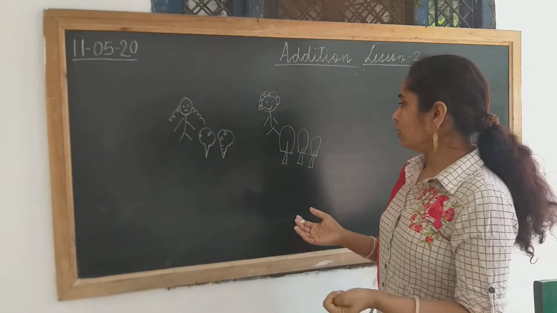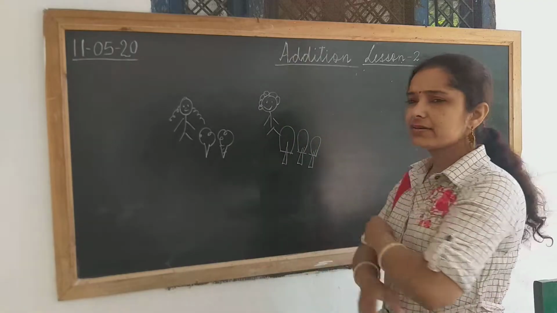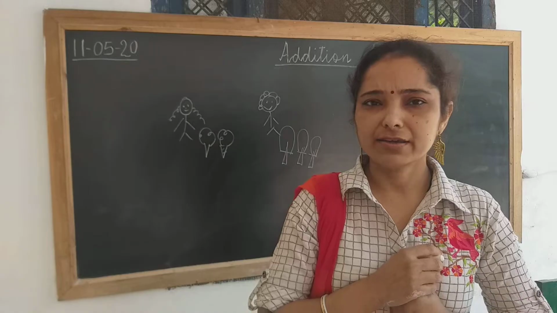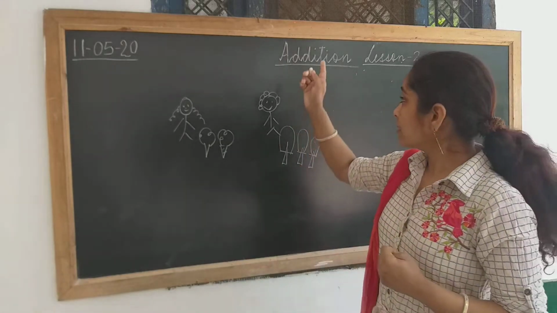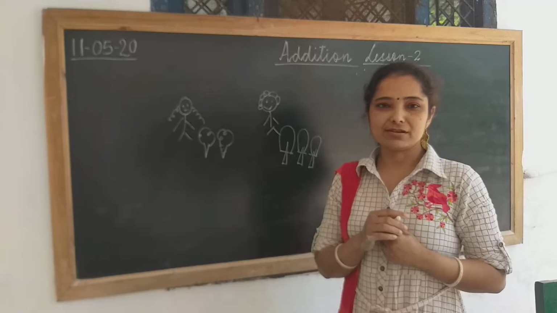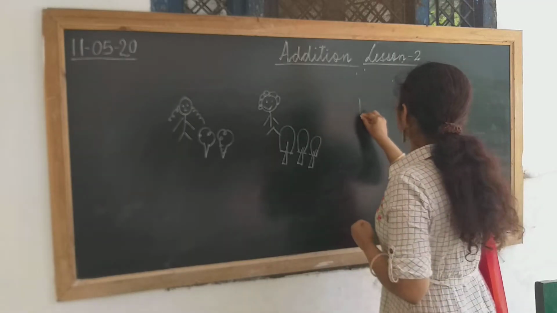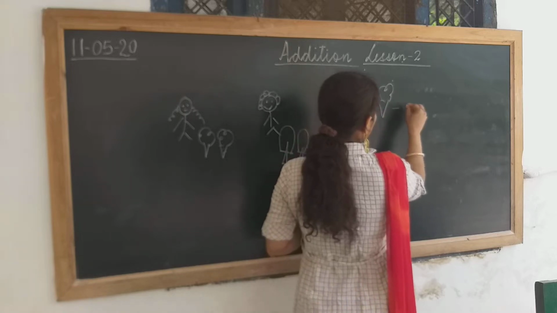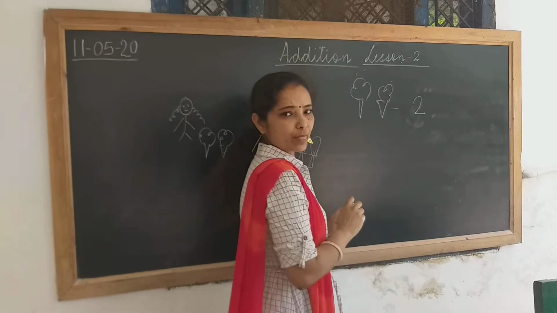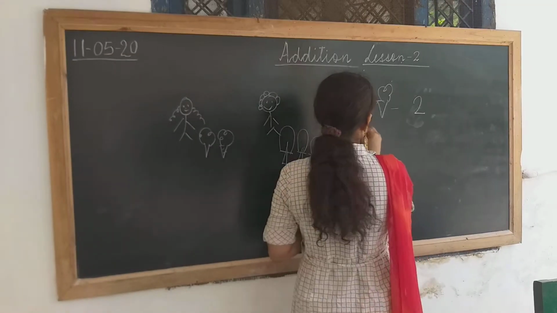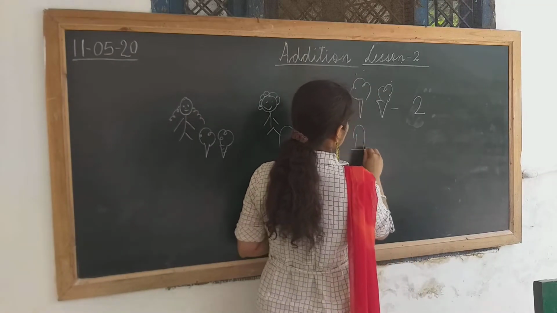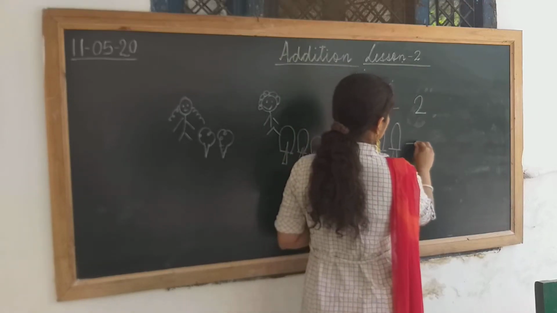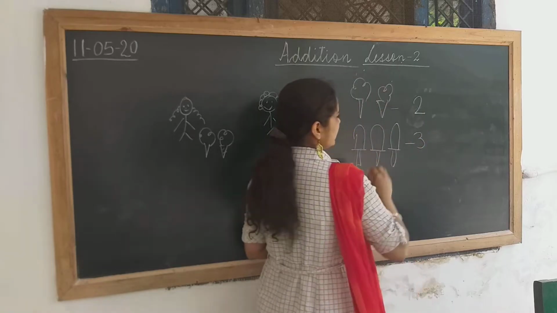So now tell me one thing. All together, how many ice creams do you have? Now what do you have to do over here? Yes, you have to apply addition. Right, children? So, 2 and 3.